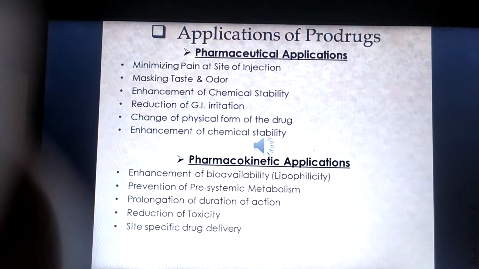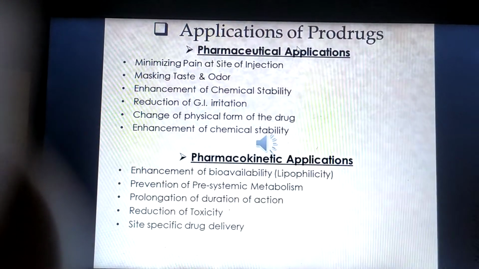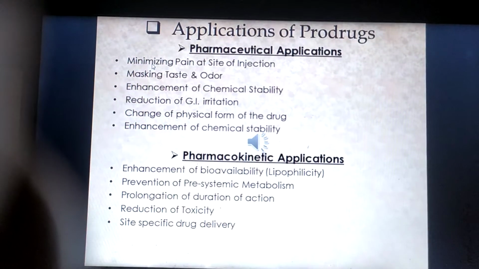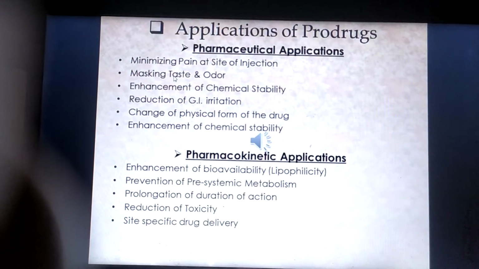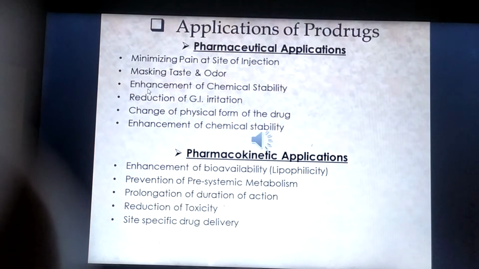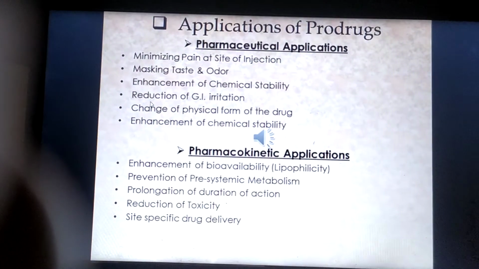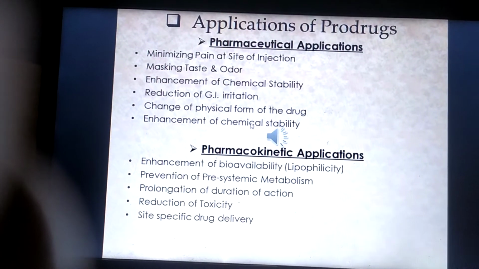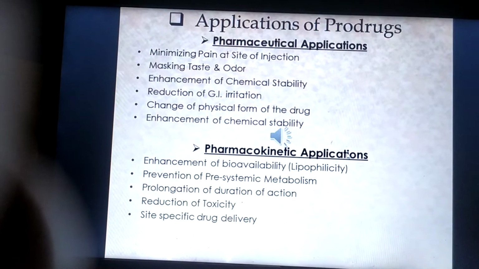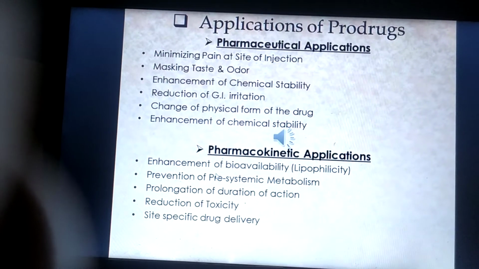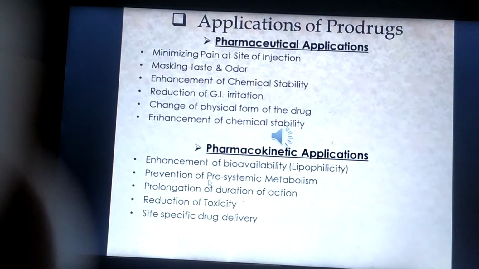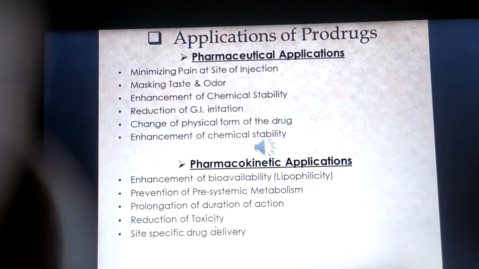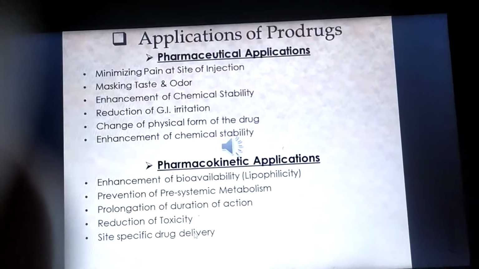Next one is the application of prodrugs. First one is pharmaceutical application, second one is pharmacokinetic application. Pharmaceutical application: minimizing pain at the site of action, masking the taste, enhancement of chemical stability, reducing GI irritation, change of physical form of drug. Second one is pharmacokinetic application, which covers enhancement of bioavailability, prevention of pre-systemic metabolism, prolongation of duration of action, reduction of toxicity, and site-specific drug delivery.